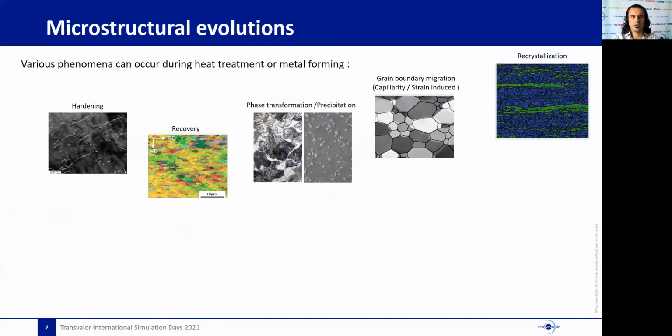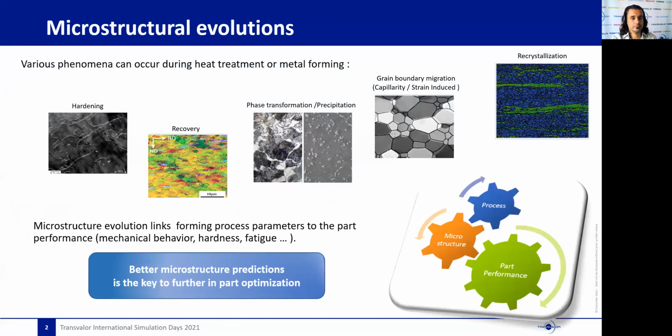During metal forming or heat treatments, several microstructural phenomena can take place. They are in general interconnected: hardening, recovery, phase transformation and precipitations, grain growth or grain boundary migration in general, and recrystallization. In the scope of numerical simulations, they are often neglected, at least partially, because they are not easy to take into consideration.